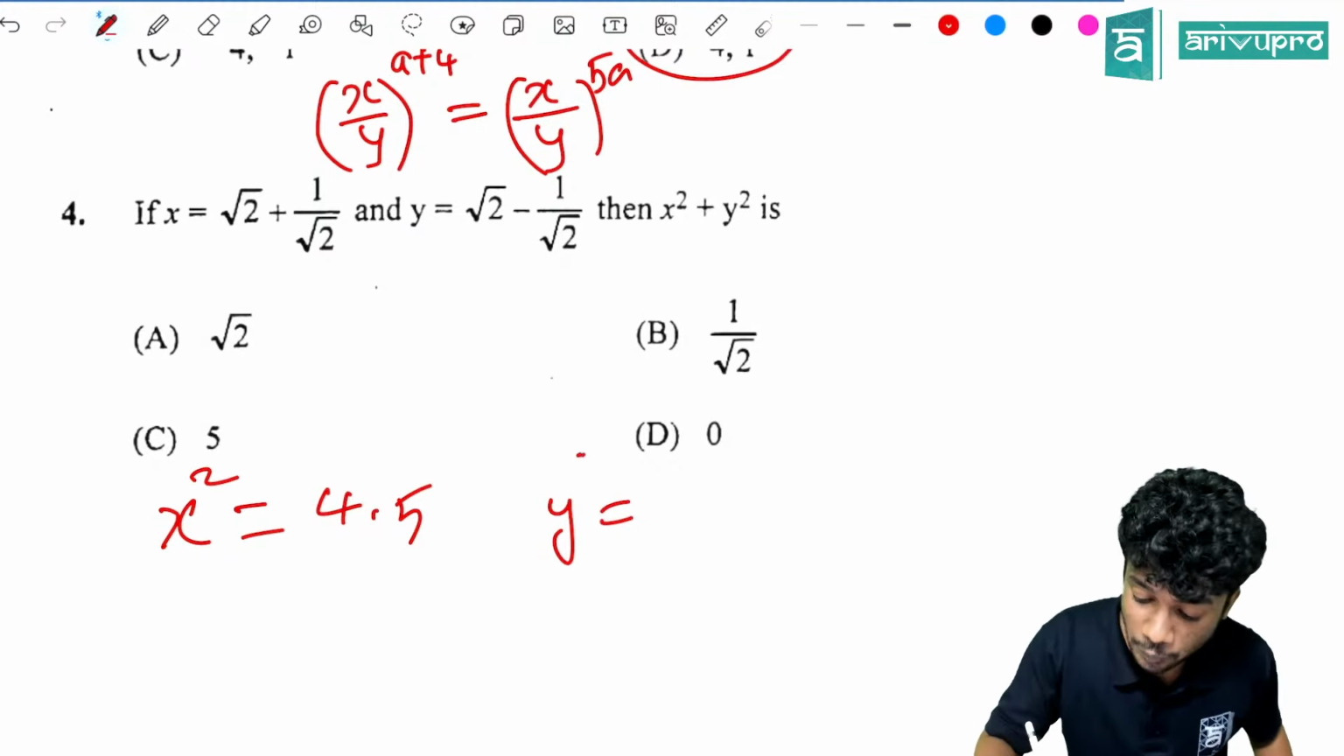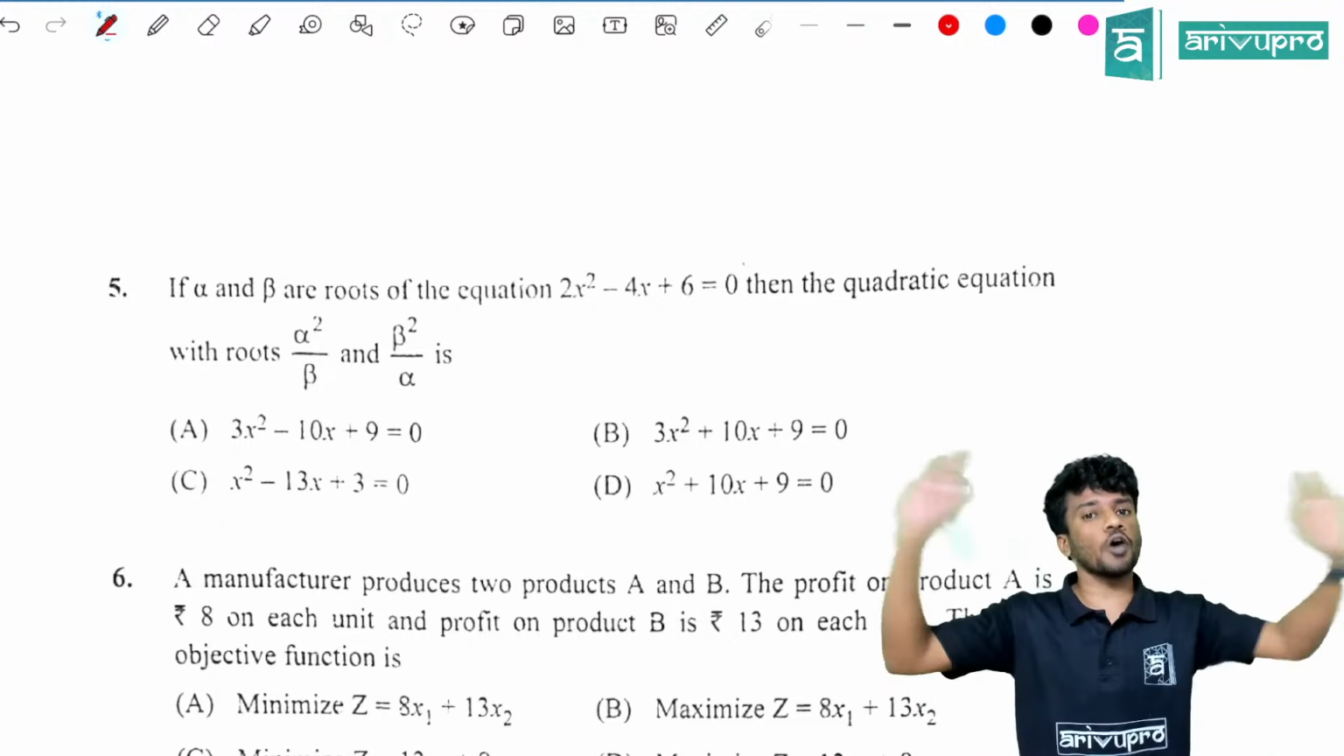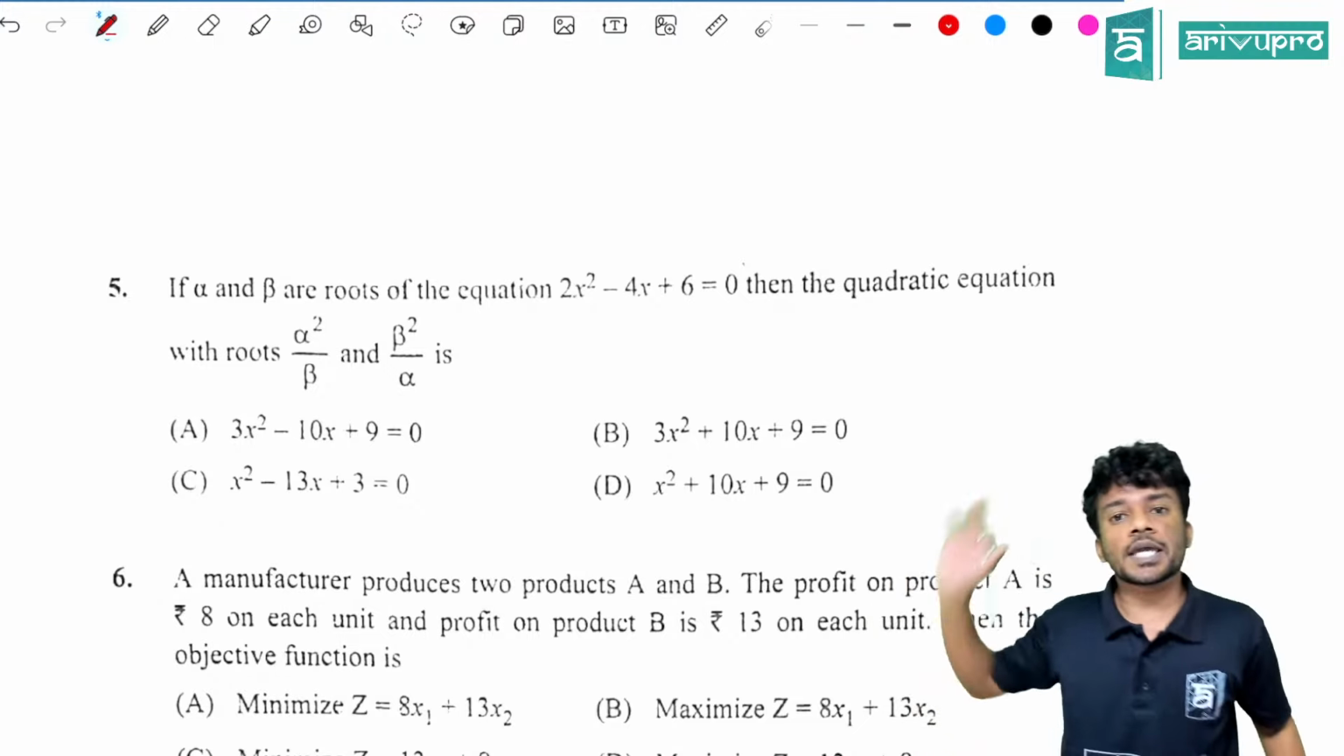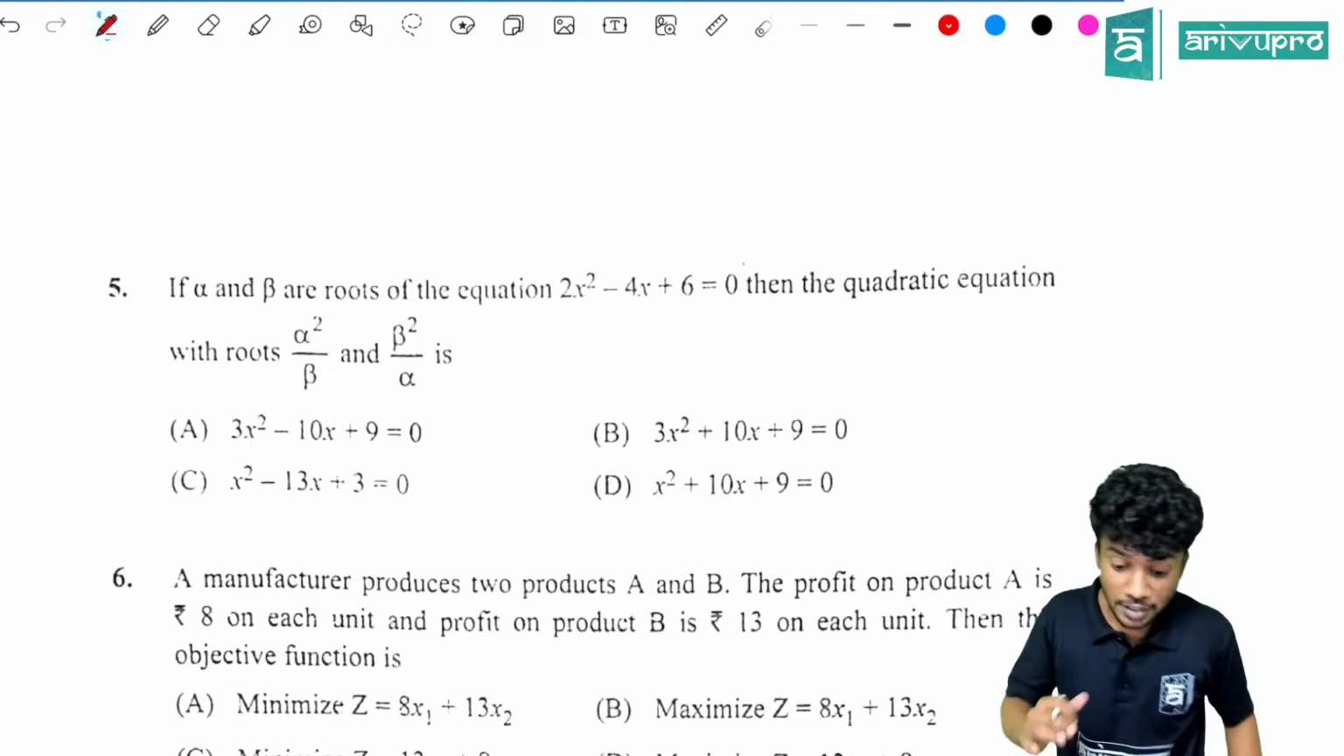Then the next one. Yes, it's a very interesting question. If you know the basic identities, a plus b the whole square is equal to a square plus 2ab plus b square, you can easily solve these types of questions. It's very easy to get also. I'll tell you how to do it. If alpha and beta are the roots of the equation 2x square minus 4x plus 6 is equal to 0, how will you find alpha plus beta, which is the sum of the roots?